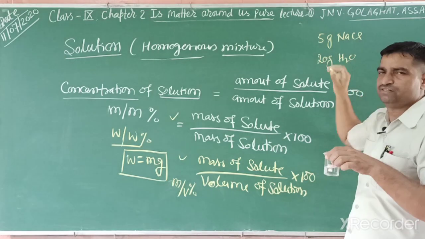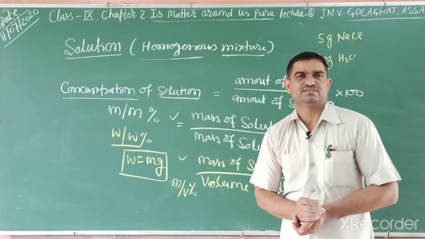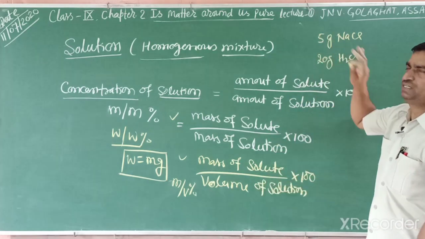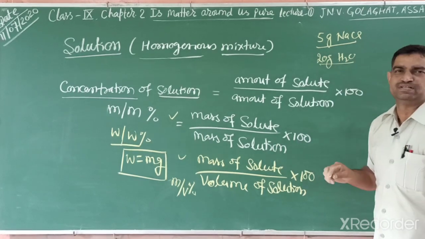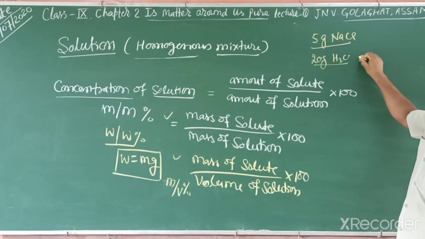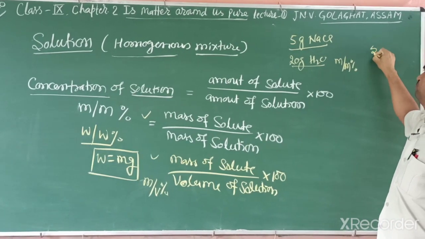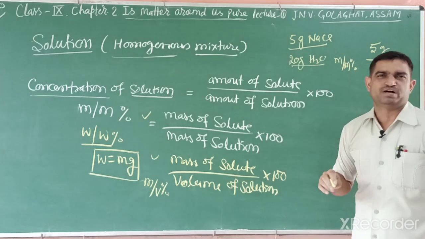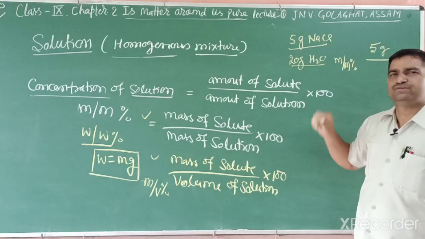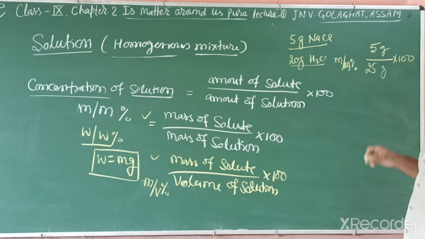How can we find its mass by mass percentage concentration? What is given? 5 gram sodium chloride and 20 gram water. So mass by mass percent is equal to amount of solute, 5 gram, divided by total mass 20 plus 5, that is 25, into 100.